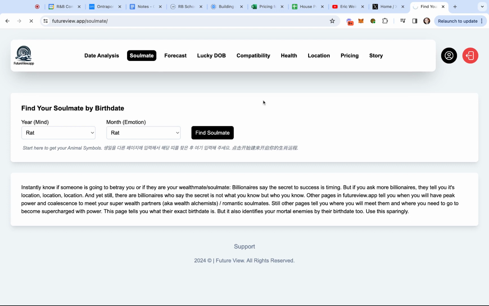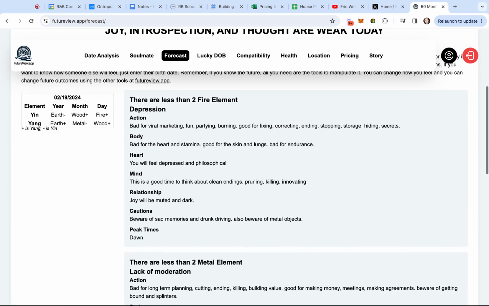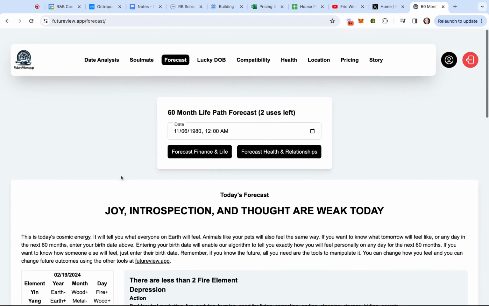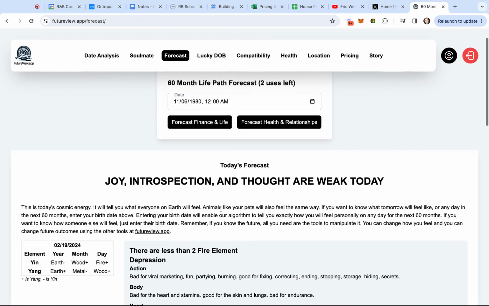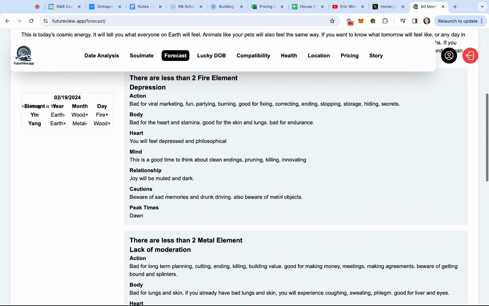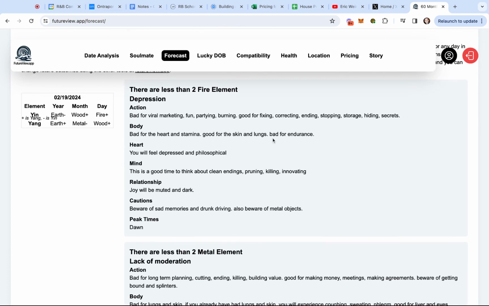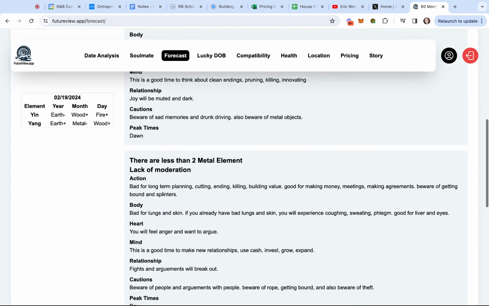Okay, what else? So then you can also forecast. And like this is a page that, again, could use some more explanation. This is based on your data and looking at, well, how does that relate to the energies of today? So it says it's bad for viral marketing. Maybe I should be doing this video on another day, but we're going to give it our best here.